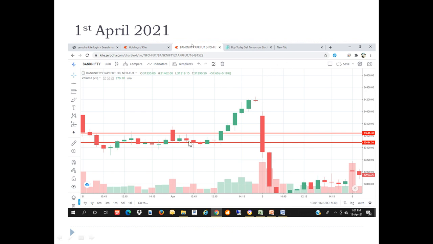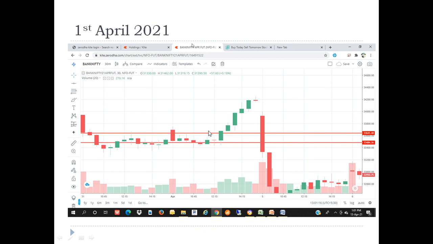My suggestion is, once you enter the trade and it gets executed, please wait up to 50 points. If it is less than 50 also, no issue, between 40 to 50. As I told you earlier, the stop loss looks big and the profit looks a little less, but the chances of stop loss being hit are very low and the chances of profit being hit are very high, so you will get a regular income on a daily basis. It is mainly for small traders like us.